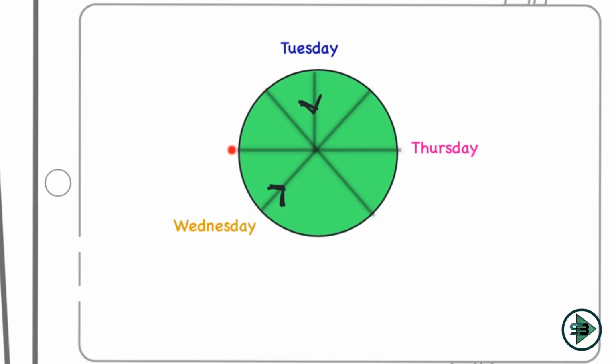Then only I can have one person who is exactly sitting between Wednesday and Friday. Okay, and Friday cannot come here because Thursday is already at this position. So now I know where is Friday. I know Friday has to come here. Okay, and because exactly one person is sitting between Wednesday and Friday, that is only possible in this case scenario. So I know this served out to be my link number.